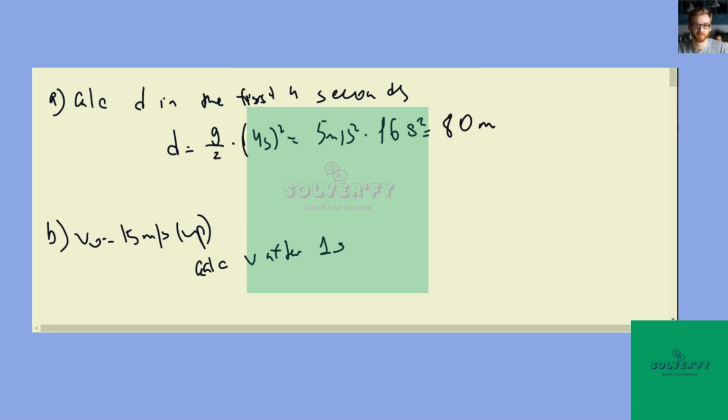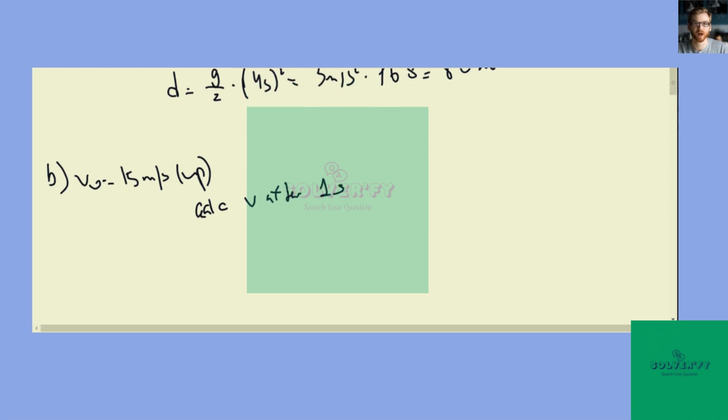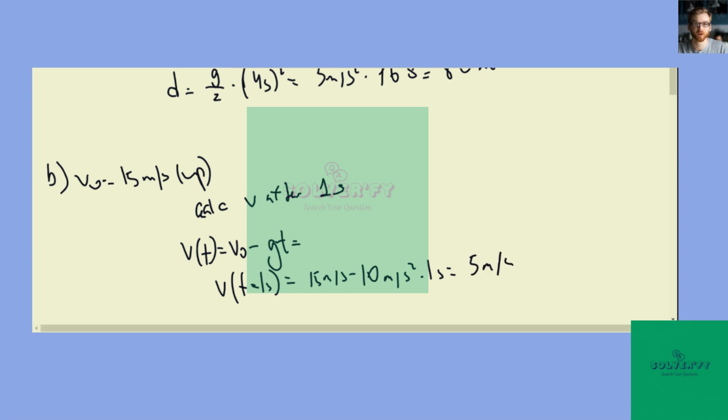In the second question, we have to calculate the velocity after 1 second. The velocity of the weight thrown up at 15 meters per second after 1 second of flight. So velocity as a function of time equals v0 minus gt. And then the velocity after 1 second equals 15 meters per second minus 10 meters per second squared times 1 second, which is 15 minus 10, 5 meters per second.